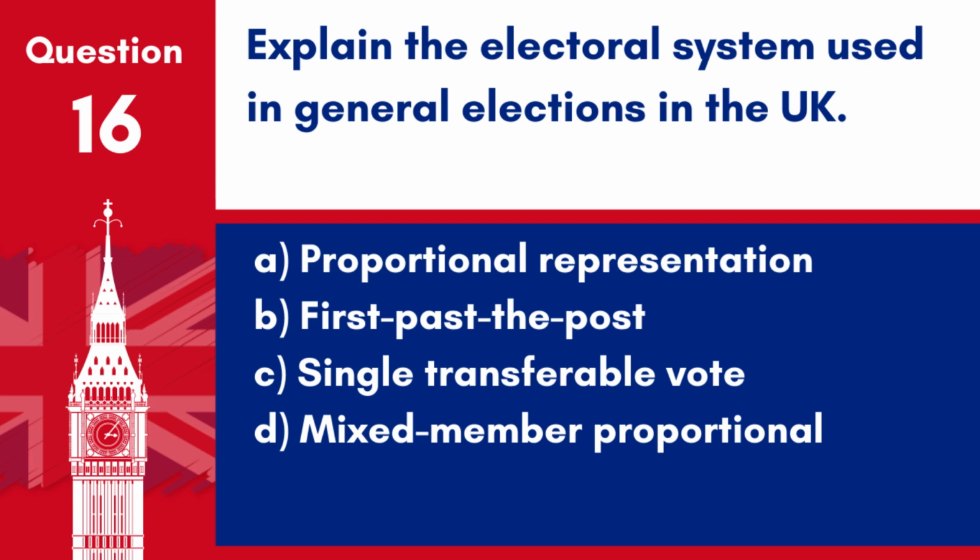A. Proportional representation. B. First past the post. C. Single transferable vote. D. Mixed member proportional. Answer: B. First past the post. This electoral system is used for general elections, where the candidate with the most votes in each constituency wins a seat in the House of Commons.